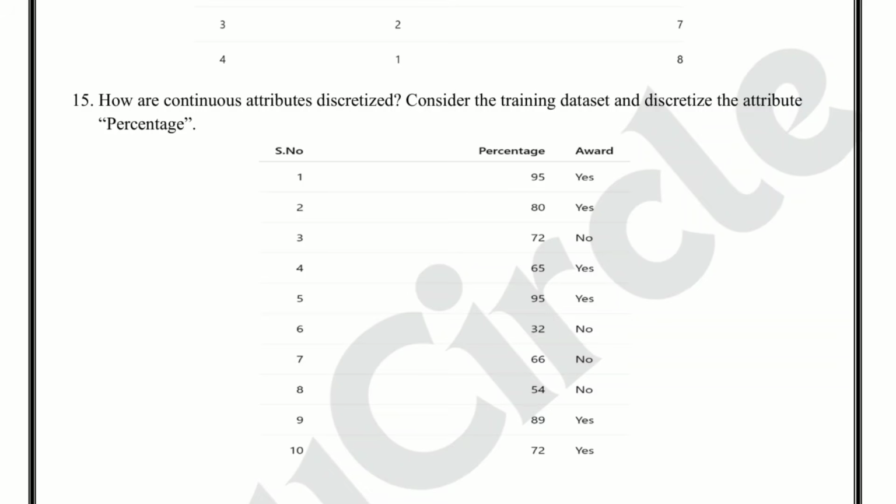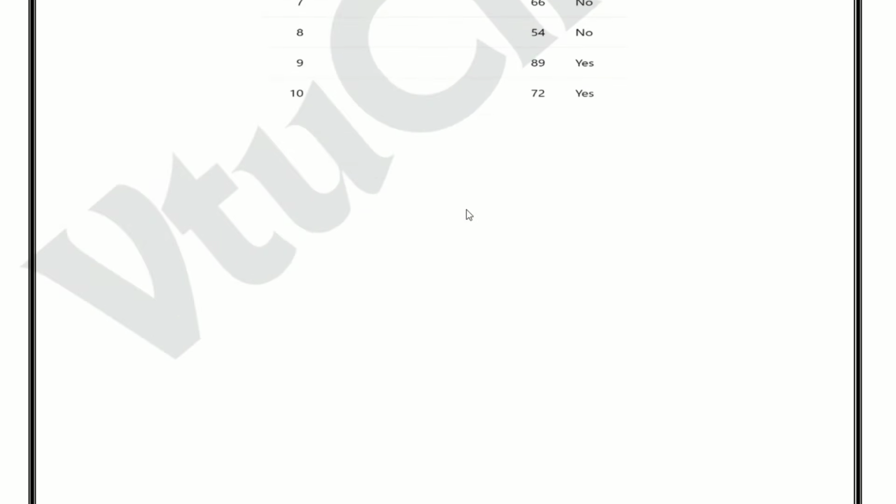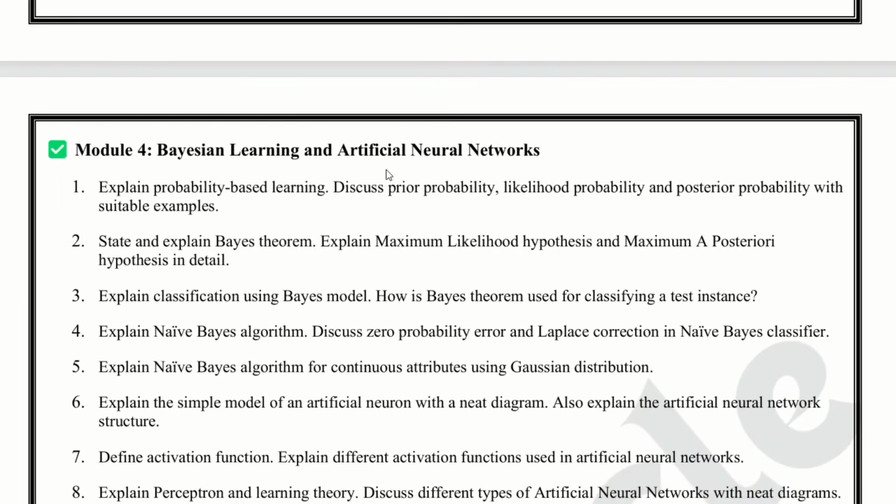Module 3, first priority questions. Question number 1, question number 5, 7, 8, 9, 10, 12, and 13. Now let's go to module 4.